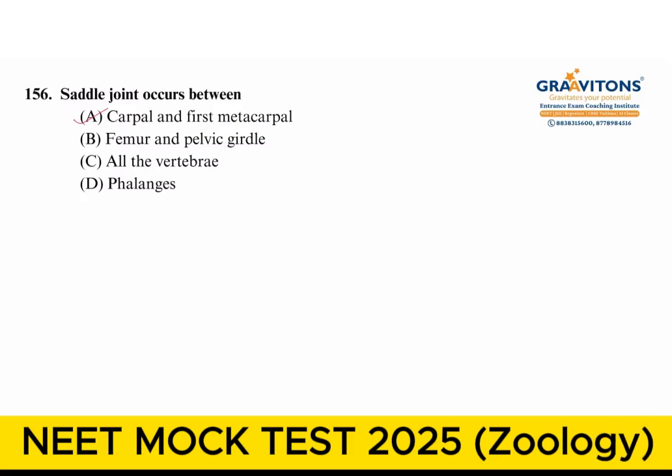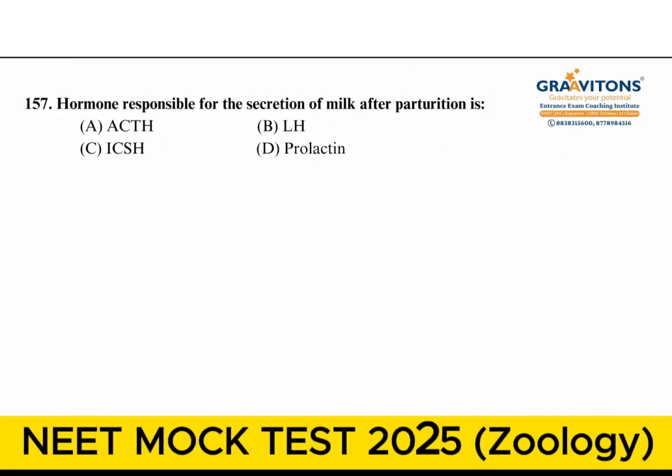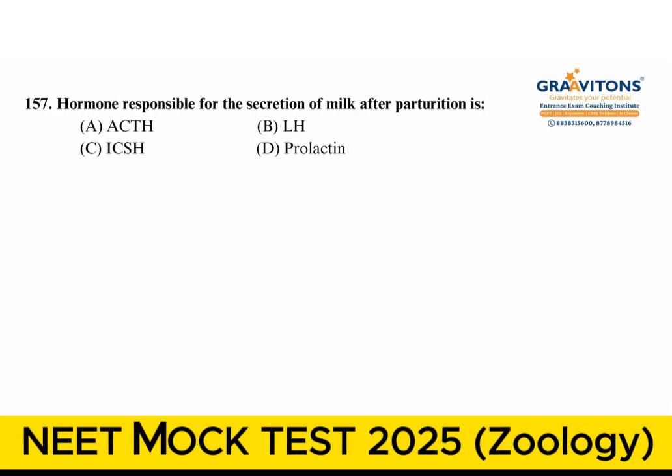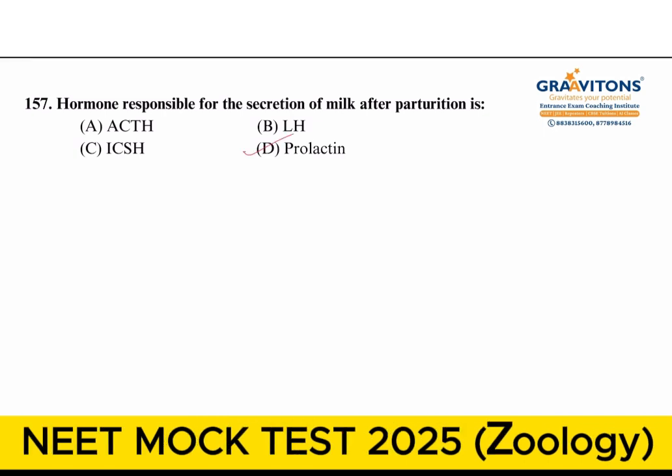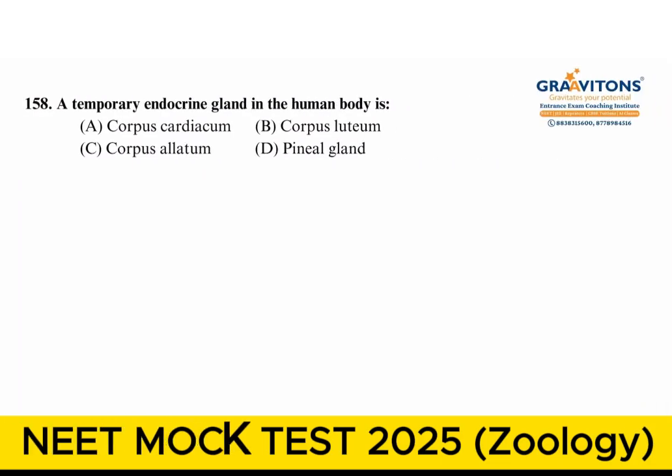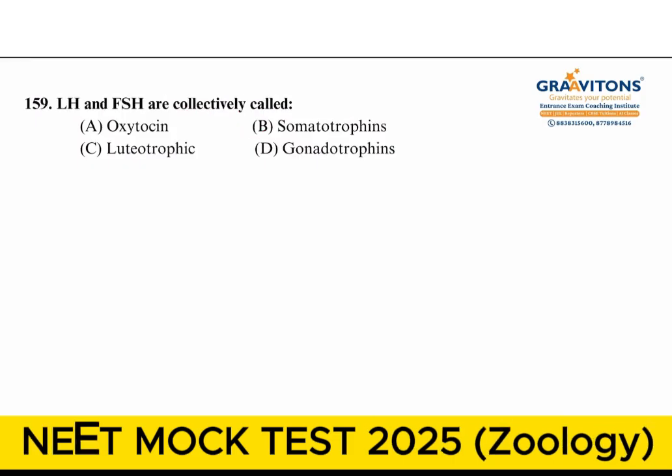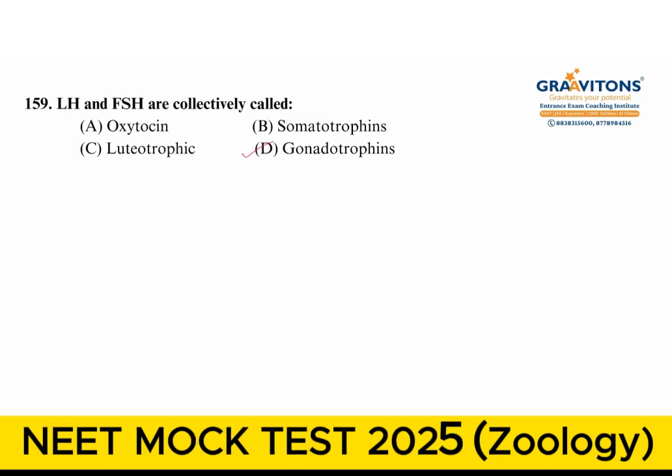The next question, hormone responsible for the secretion of milk after parturition? Direct question. Prolactin is the answer. And a temporary endocrine gland in the human body: corpus cardiacum, corpus allatum are the endocrine glands of cockroach. Corpus luteum, pineal gland. Out of this, the temporary endocrine gland is corpus luteum. Next question. LH and FSH are collectively called gonadotropins.